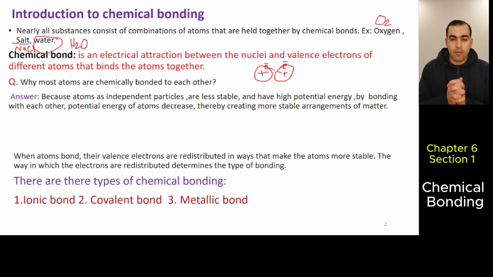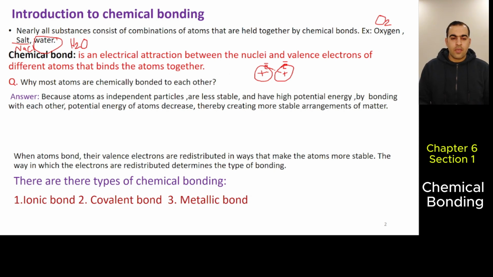The electrical attraction between nuclei and valence electrons of different atoms that binds the atoms together is called chemical bonding. Sometimes because of this attraction, electrons will be transferred from one atom to another, or sometimes they're going to be shared, right? So this is caused by the electrical attraction between the nuclei and valence electrons of different atoms. This is called chemical bonding.